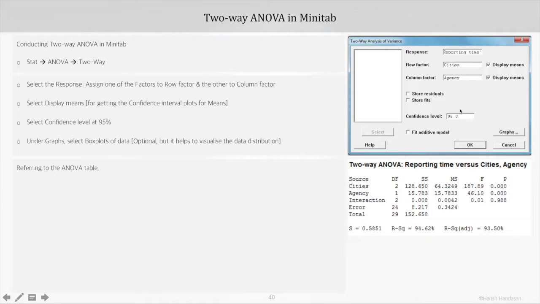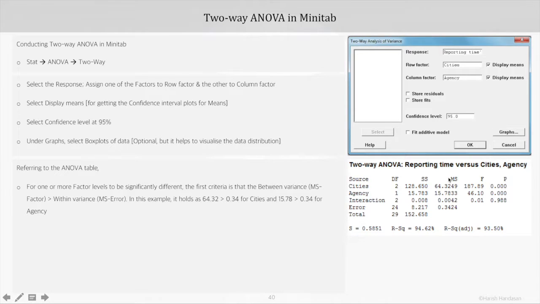Now in two-way ANOVA, this is how the ANOVA table gets displayed. We had seen in the previous sections of this video tutorial that for one or more factor levels to be significantly different, the first criterion is that the between variance, which is given by mean sum of squares for the factor, should be greater than the within variance, which is given by mean sum of squares for error.